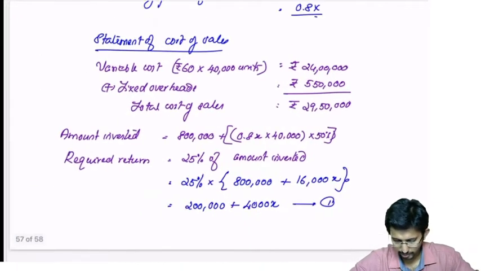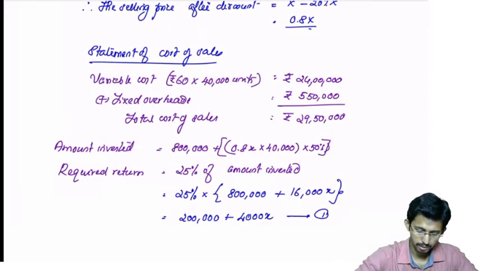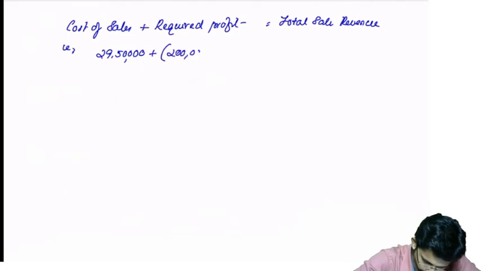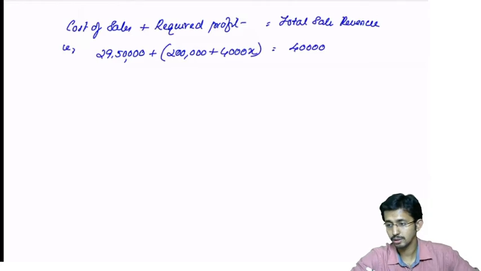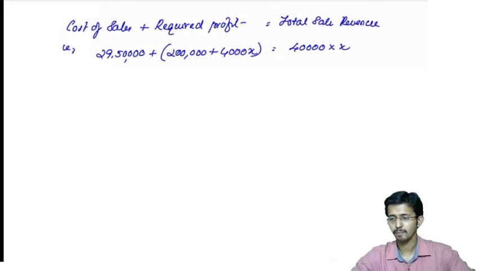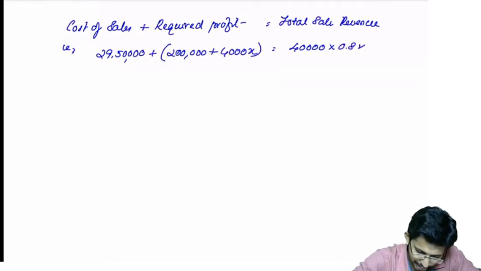29,50,000 plus required profit is how much? 2 lakhs plus 4,000 x. 2 lakhs plus 4,000 x is equal to total revenue, which will be 4,000 into x, after discount into 0.8x, that is equal to 32,000.